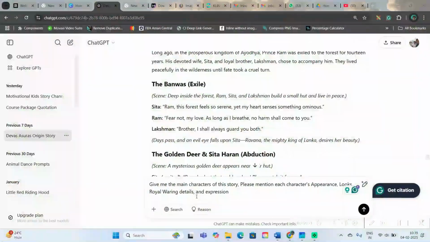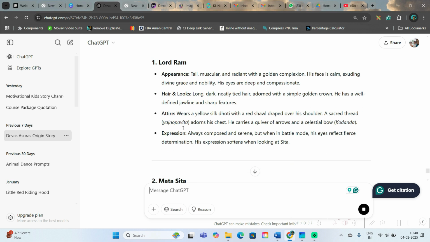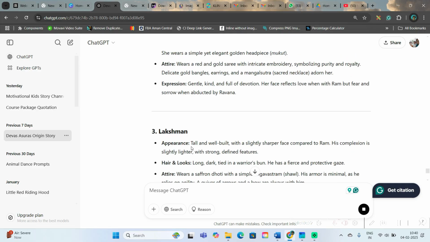Now this is the second prompt. The second prompt is very important for creating consistent characters. What does this prompt say? Give me the main characters of the story. Please mention each character's appearance, looks, royal wearing and expression. Here, instead of royal wearing, I will give wearing details. So here they are giving the entire detail of how the hair is, how he looks, his attire, and his expression for all the characters.